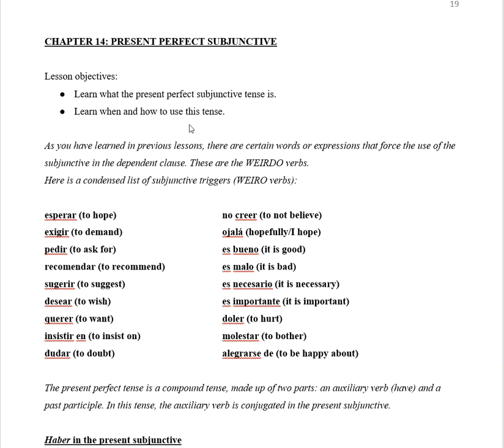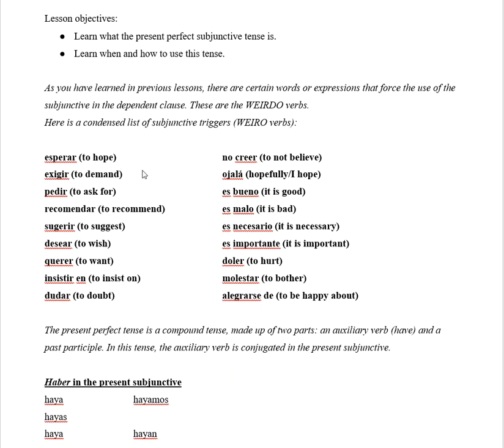Here's a condensed list of these subjunctive triggers. For example, esperar forces the use of the subjunctive, means to hope. Exigir, to demand. Pedir, to ask for. Recomendar, to recommend. Sugerir, to suggest. Desear, to will or to wish. Querer, to want. Insistir en, to insist on. Dudar, to doubt. No creer, to not believe. Ojalá is hopefully or I hope, or let's hope.